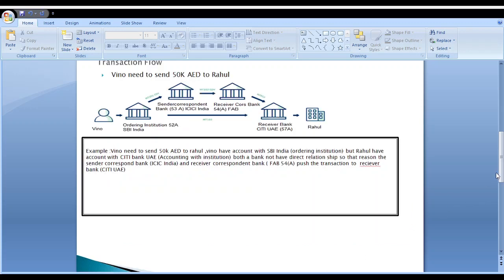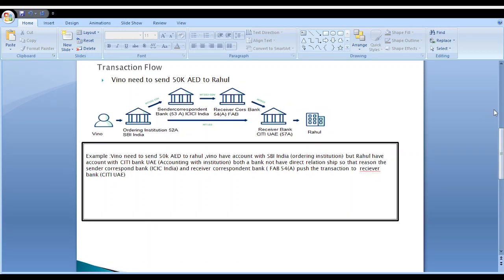Here I have given an example of how the transaction flow happens in an MT202 cover payment. Vinod needs to send 15k AED to Rahul. How does the flow happen? Vinod approaches the ordering institution bank, SBI. The ordering institution bank sends the money to the sender correspondent bank. The sender correspondent bank then sends the money to the receiver correspondent bank. The receiver correspondent bank interacts with the receiver bank, and finally that specific 15k AED amount is credited to Rahul.